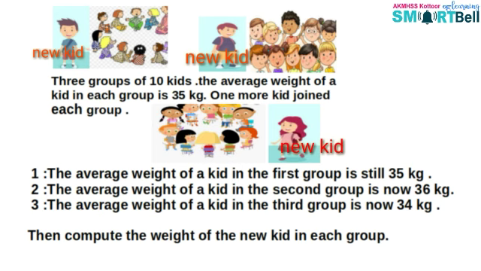That is, the average weight of a kid in the first group is still 35 kg. And the average weight of a kid in the second group is now 36 kg. And the average weight of a kid in the third group is now 34 kg. Then compute the weight of the new kid in each group.